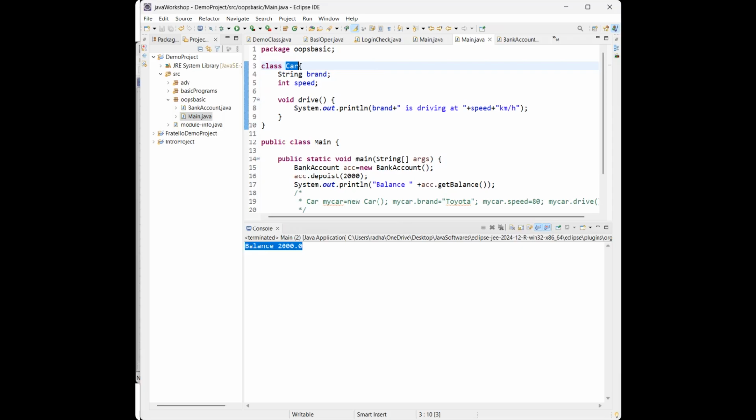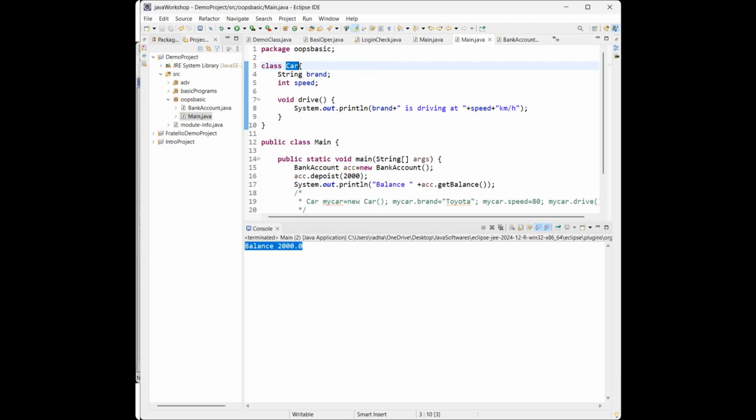Similarly, we have one group of animals. In that animals group, the properties and behaviors are inherited by one particular dog, or one category of cats. So inheriting the properties and behaviors, the fields and methods, of a particular class into another class is known as inheritance.